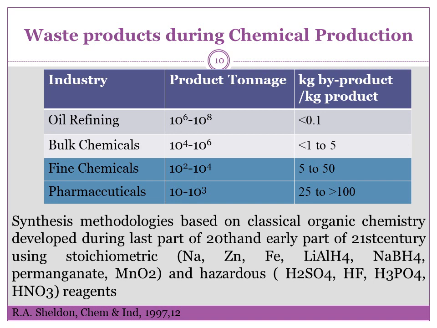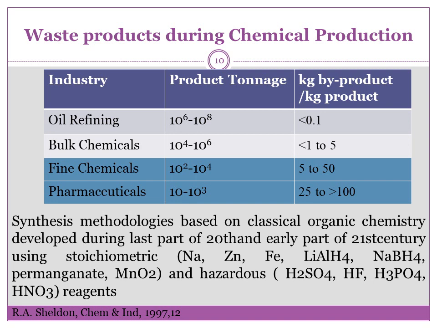However, waste produced is minimal. This is because most of the chemical processes are catalytic and efficient.